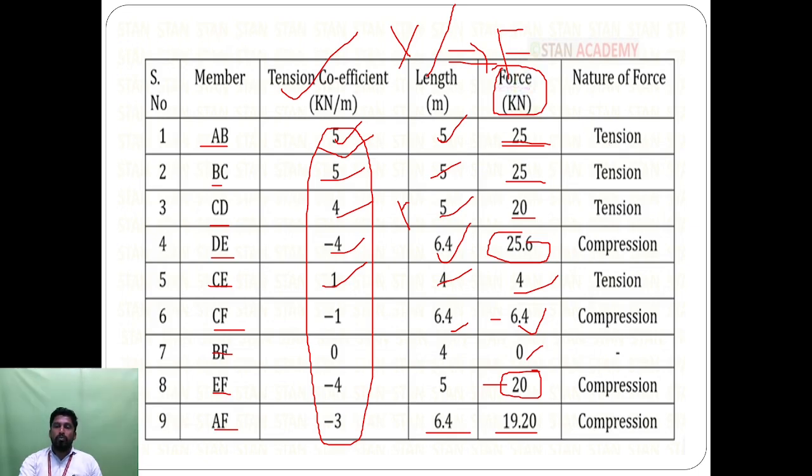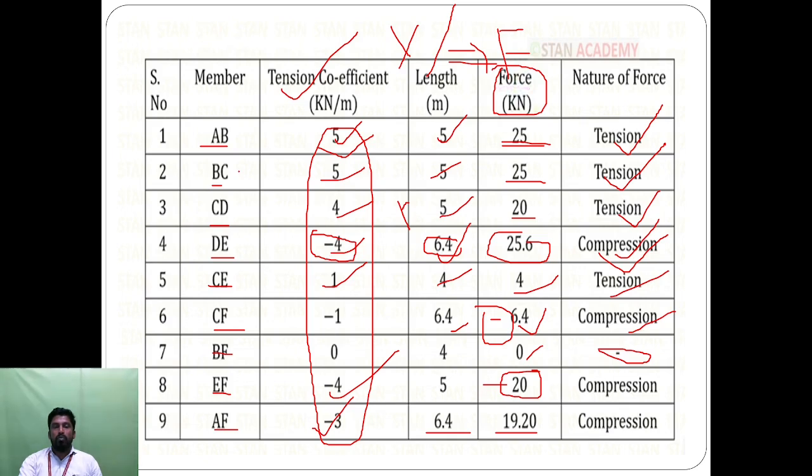Here is positive, so we denote it as tension. Here also tension, here also tension. Here is compression, because here the force directions are inward, so we call it a compression force. Here is tension, here is compression, because here is minus. Here there are no forces, so we consider it as 0. Here compression, because here is minus; here also compression, because of the minus directions.